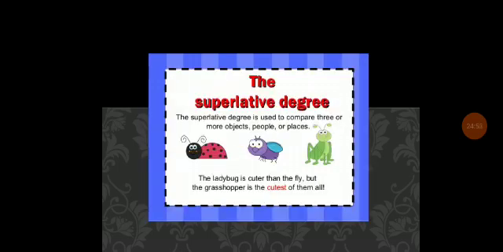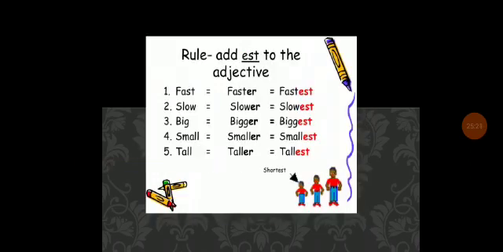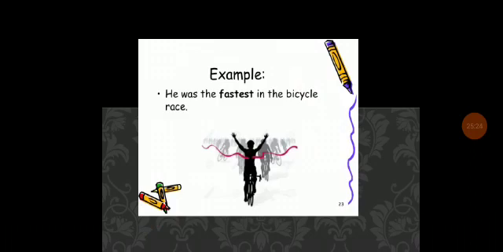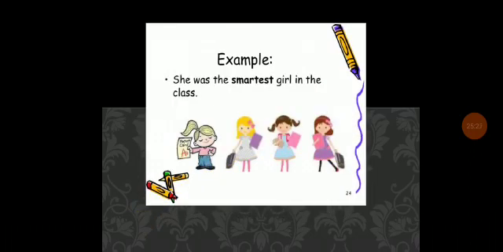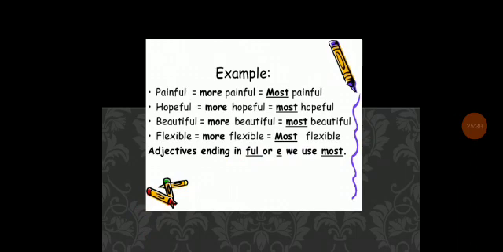And so here the superlative degree, its definition is, what is that? It is used to compare three or more objects, people or places. So here we mentioned that the ladybug is cuter than the fly, and the grasshopper is the cutest of them all. This is superlative. Another superlative example: she was the smartest girl in the class. And painful changes to more painful, and as usual it changes to most painful. As usual, for adjectives ending in ful, we use most.